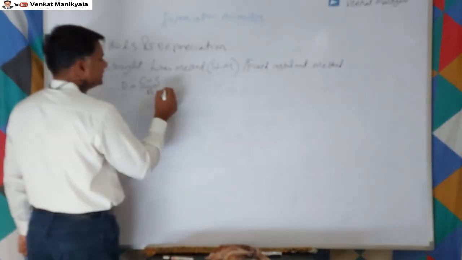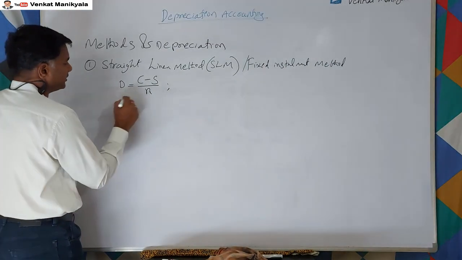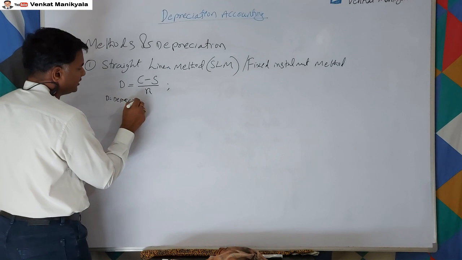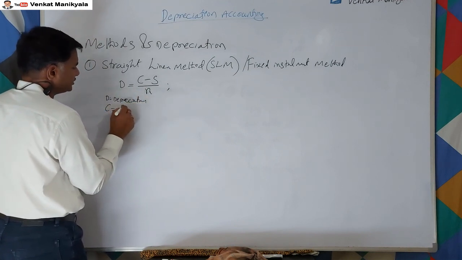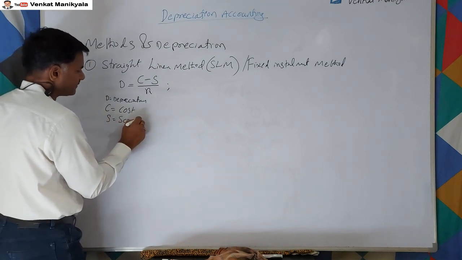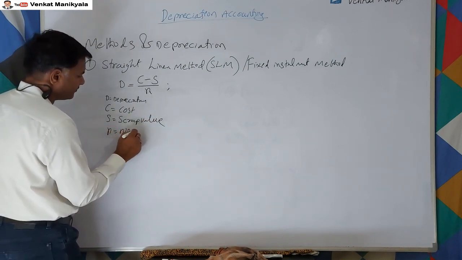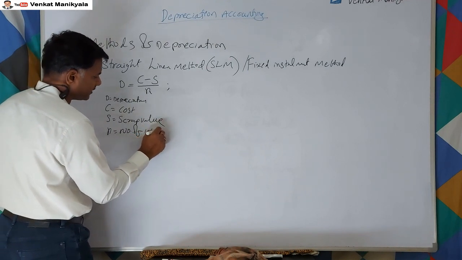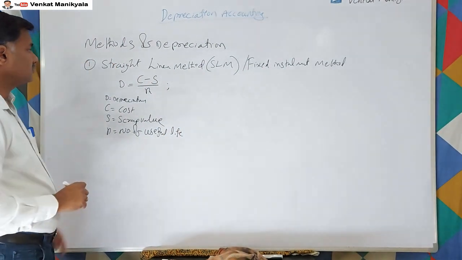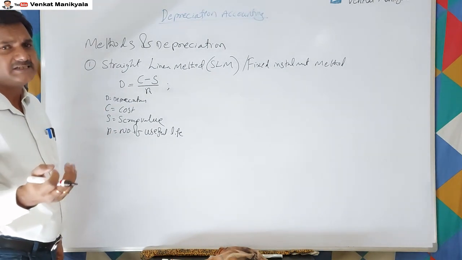To find the depreciation, let us suppose D is equal to depreciation, C is equal to cost, S is equal to scrap value, and N is equal to number of years of useful life.